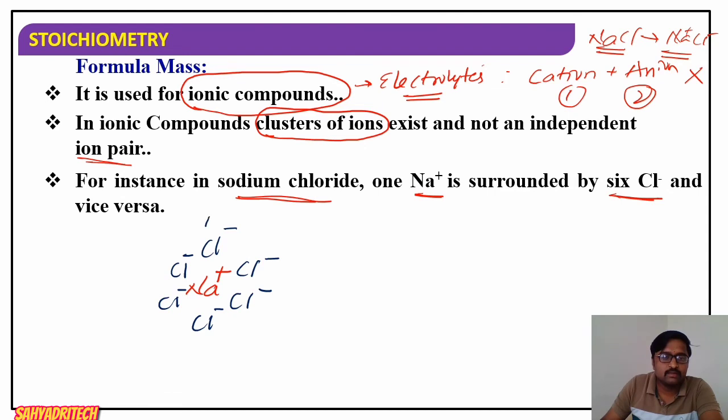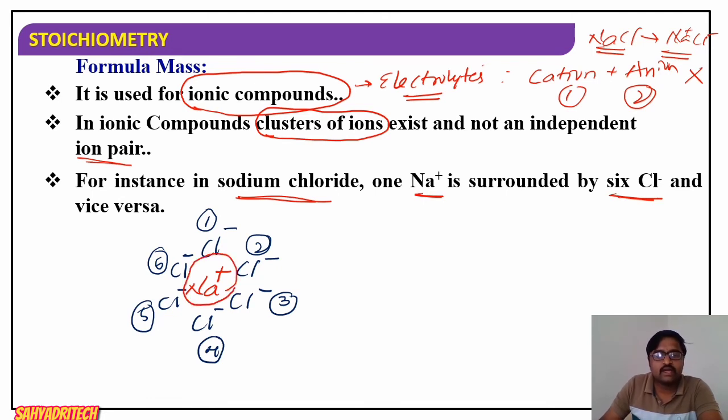So how many Cl minus? 1, 2, 3, 4, 5, and 6. So one Na plus ion gets surrounded by 6 chloride ions. And vice versa.